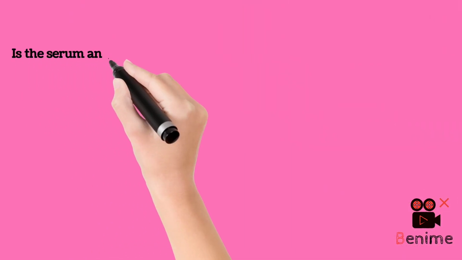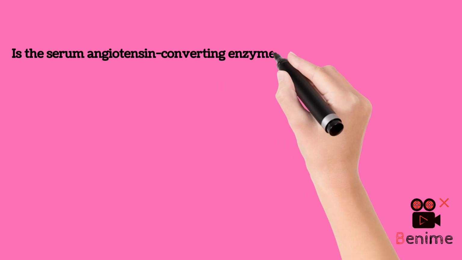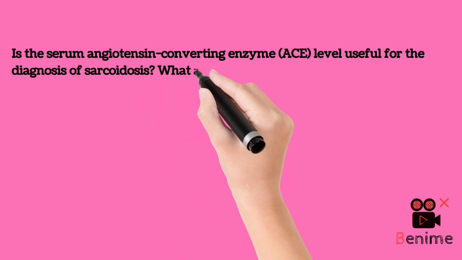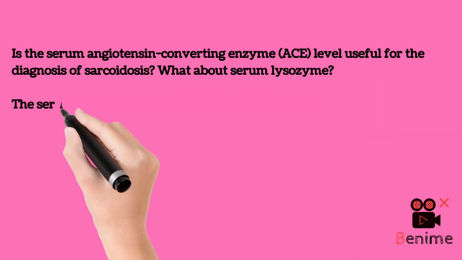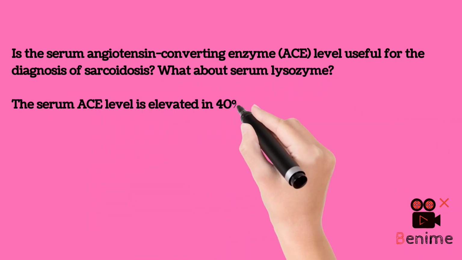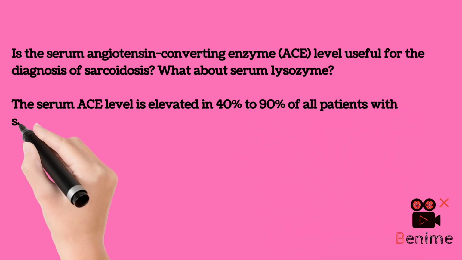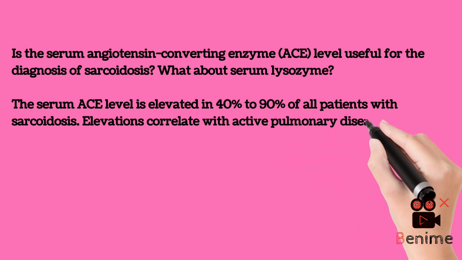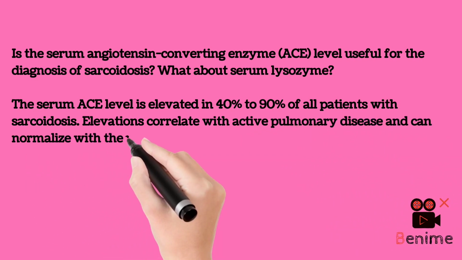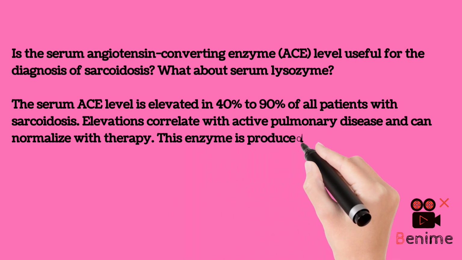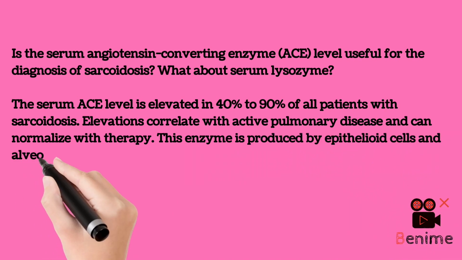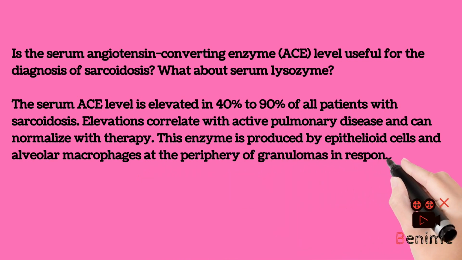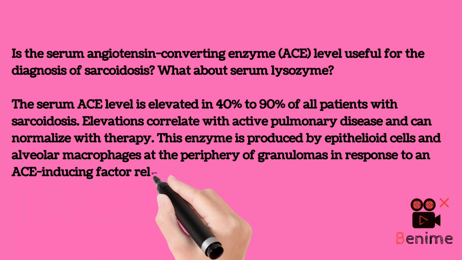Is the serum angiotensin-converting enzyme (ACE) level useful for the diagnosis of sarcoidosis? What about serum lysozyme? The serum ACE level is elevated in 40% to 90% of all patients with sarcoidosis. Elevations correlate with active pulmonary disease and can normalize with therapy. This enzyme is produced by epithelioid cells and alveolar macrophages at the periphery of granulomas in response to an ACE-inducing factor released by T cells.